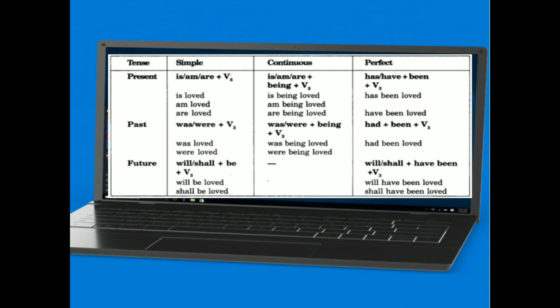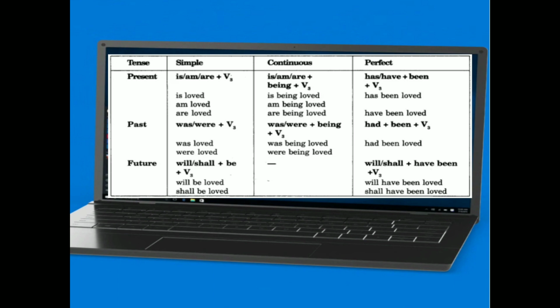And in past tense, past simple: was/were plus verb, the third form of the verb. Past continuous tense: was/were plus being plus the third form of the verb. And when we discuss past perfect tense, the rule of the past perfect tense is had plus been plus the third form of the verb.